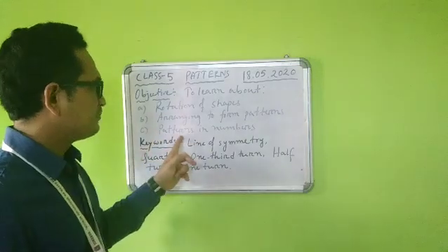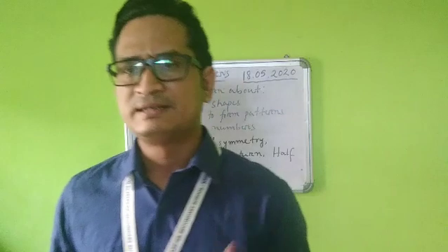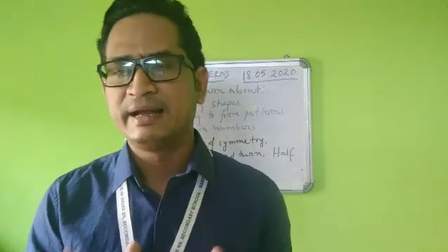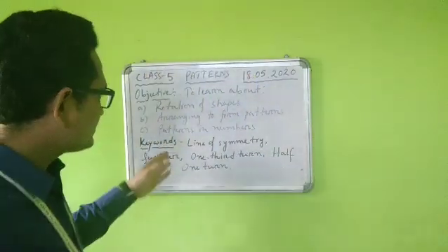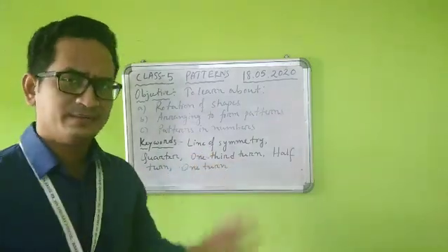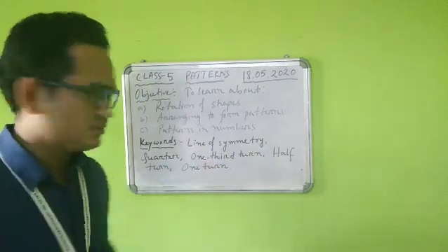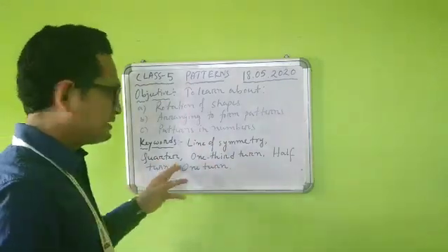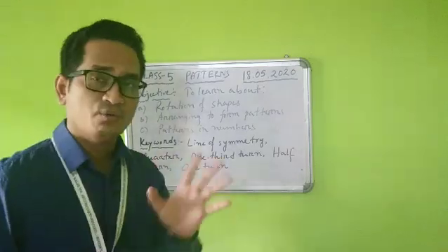Third objective is patterns in numbers. We already got that last year also. That means how we can create patterns using numbers, odd and even patterns. Fine. Then the keywords in this chapter: first is line of symmetry, which I hope you already got in class 4. Then quarter turn, 1/3 turn, half turn, and 1 complete turn.